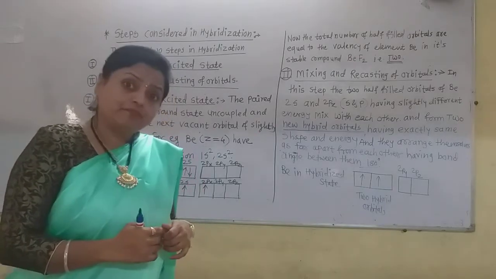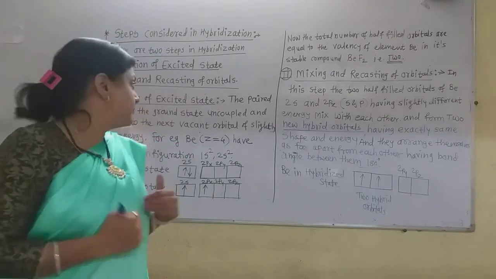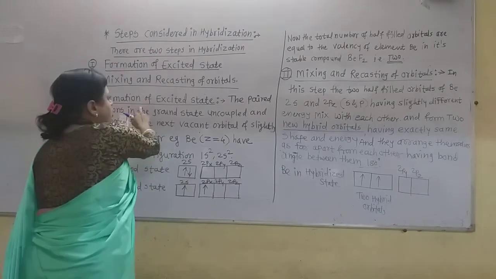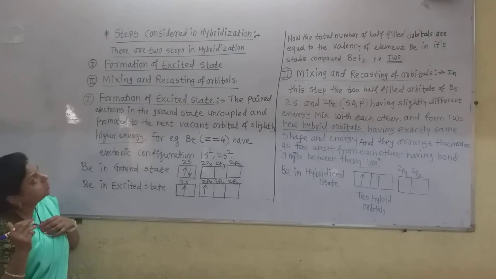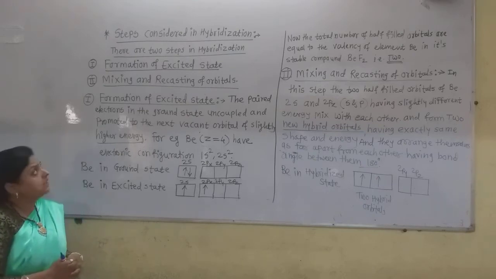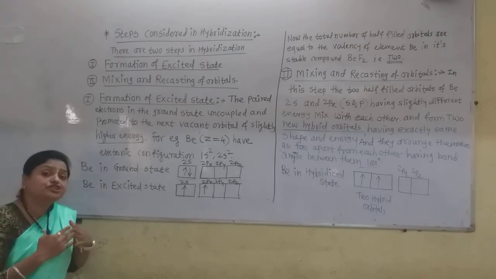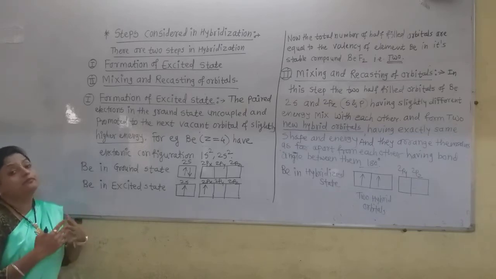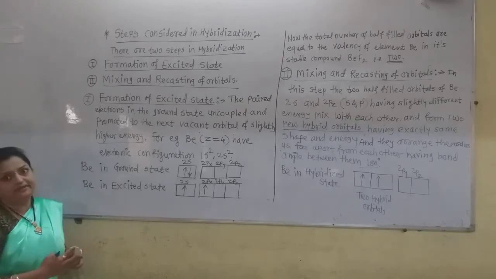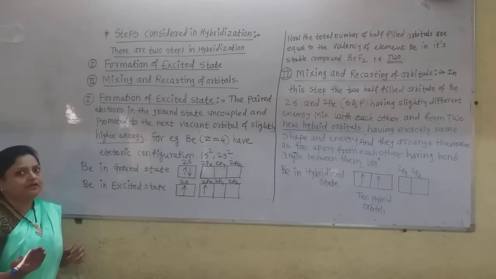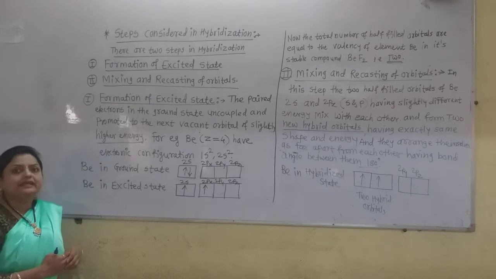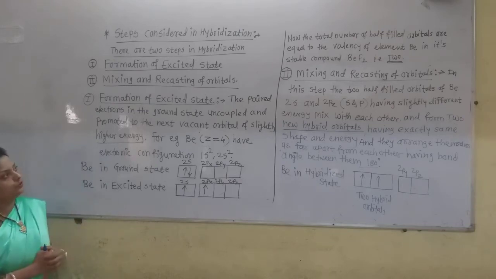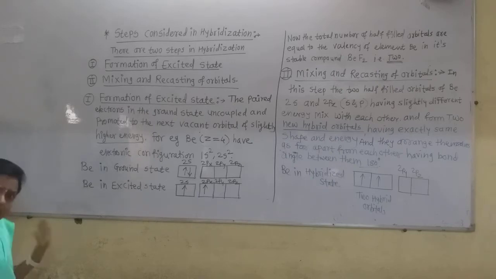But let us first see what actually happens in the first step: formation of the excited state. In the excited state, the paired electrons present in the ground state of the atom of that element, for example beryllium in the BeF2 molecule, are uncoupled first.